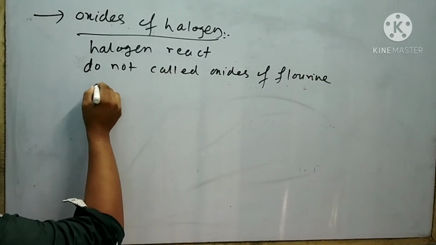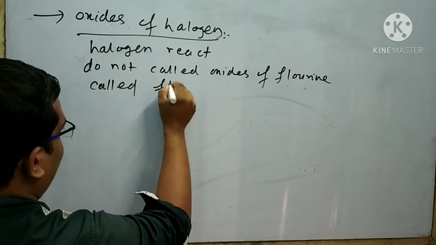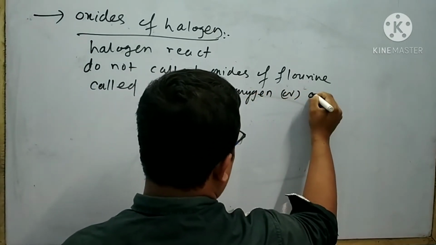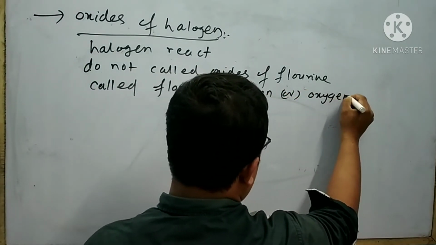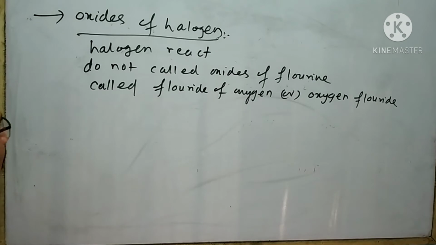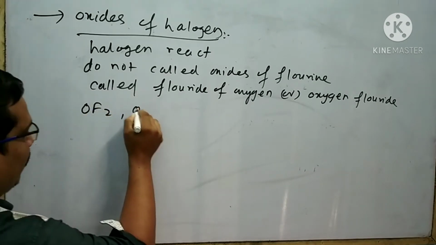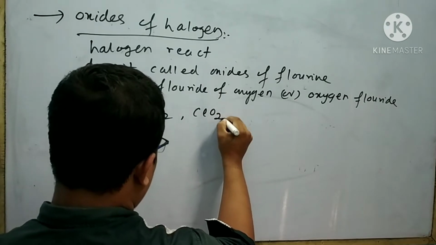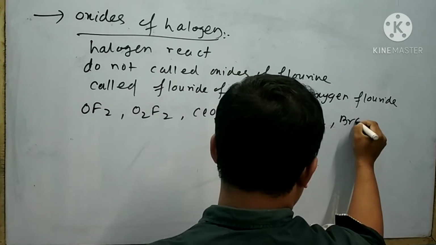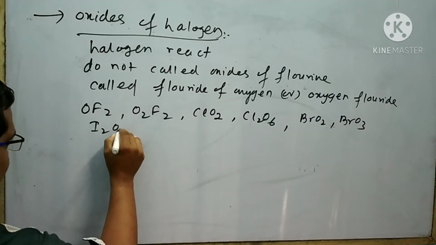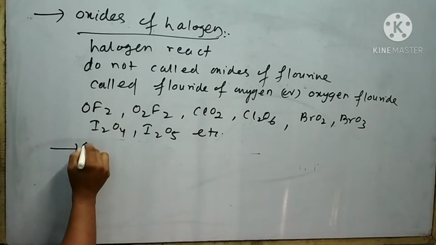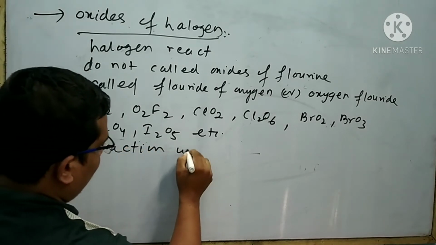Their compounds are called fluorides of oxygen or oxygen fluoride. Some examples of oxides of halogen are OF2, O2F2, ClO2, Cl2O6, BrO2, BrO3, I2O4, I2O5, etc.